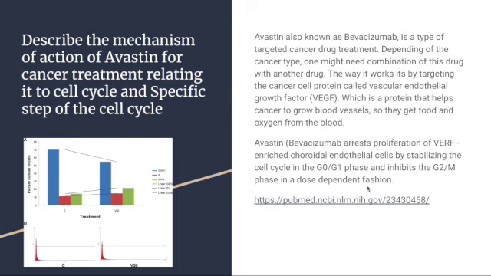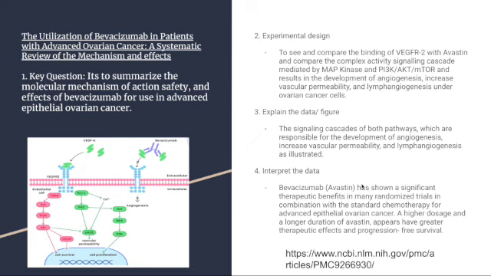The name of the article that I use is the utilization of bevacizumab in patients with advanced ovarian cancer, a systematic review of the mechanism and effects. The key question for this article is to summarize the molecular mechanism of action, safety, and effects of bevacizumab for use in advanced epithelial ovarian cancer.